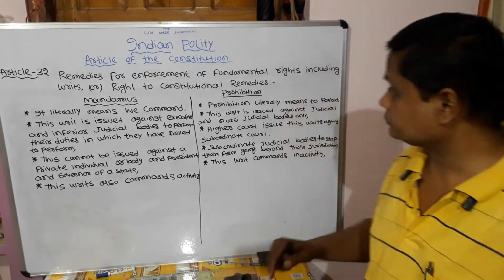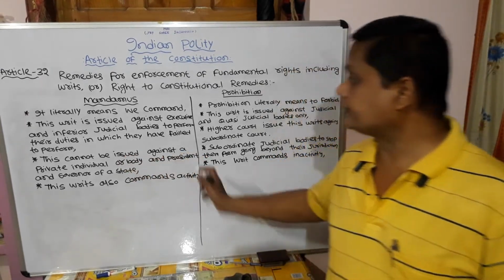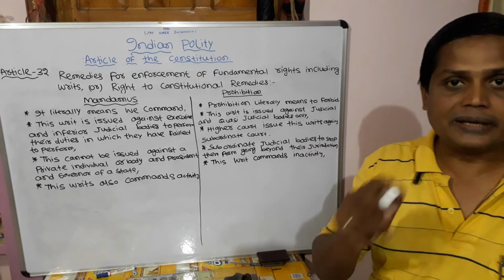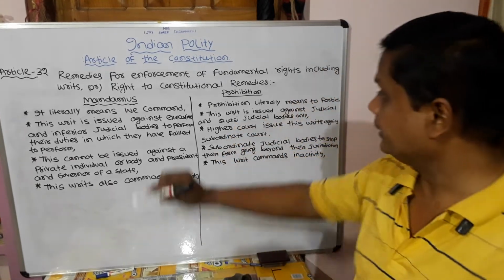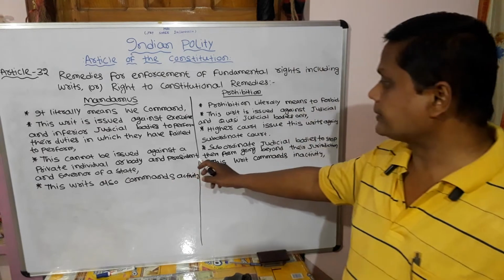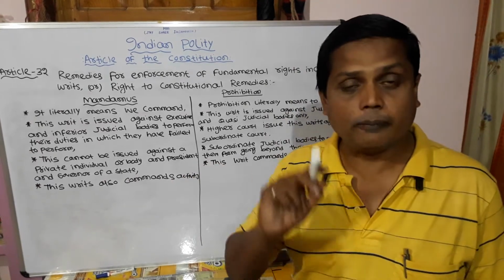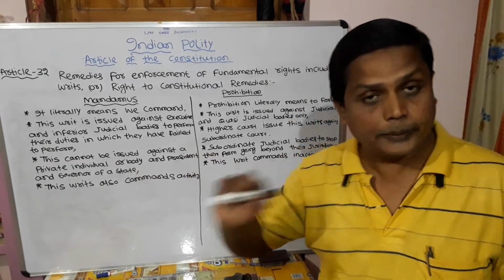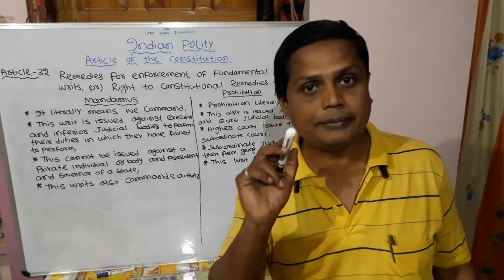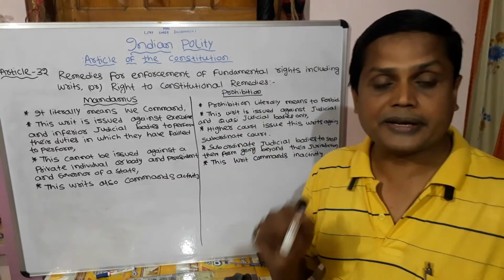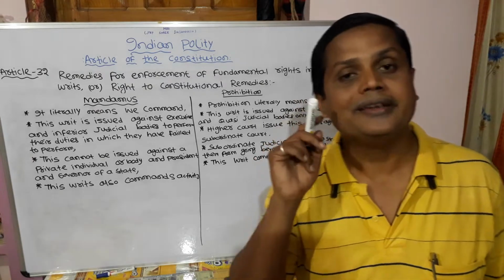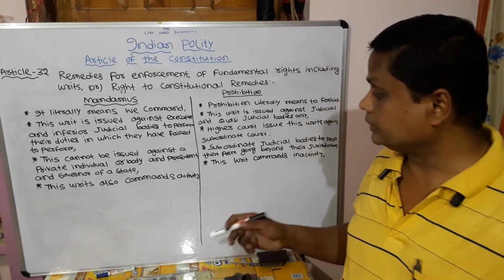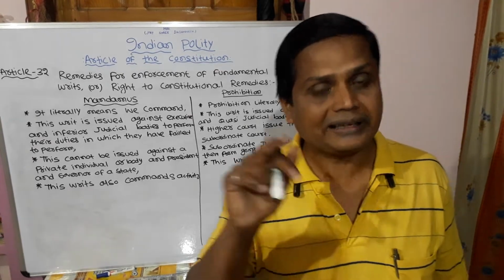This cannot be issued against a private individual or body, nor against the President and the Governor of the state. This writ also commands activity.